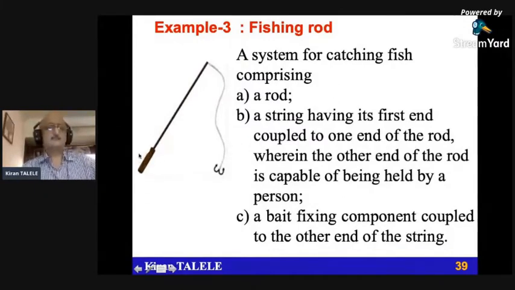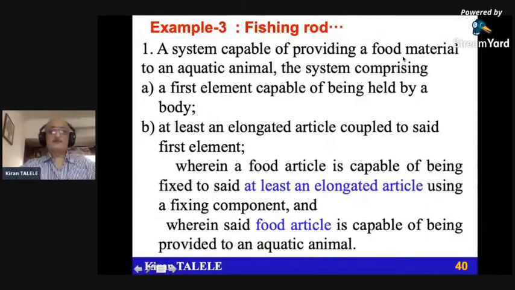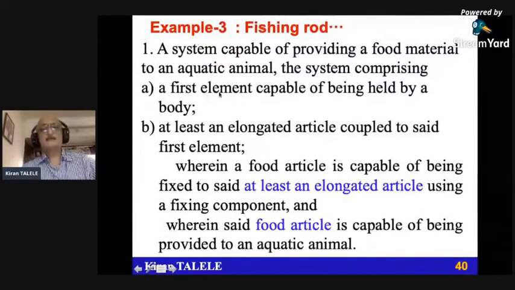But this is the fixed part. This is not a moving part. This is not a mobile part. It's a stationary part. So it's very clearly written. A system capable of providing a food. What is the purpose of this? To provide the food. Basically, we hold it to provide the food material to an aquatic animal. The system comprising a first element capable of being held by a body, at least an elongated article. At least there has to be an elongated article coupled to said first element, wherein